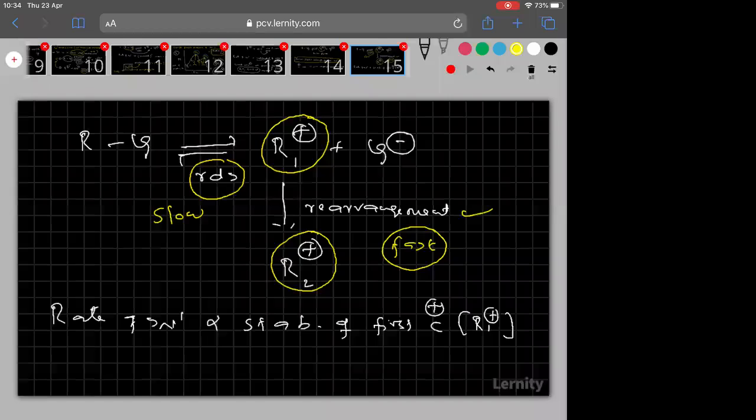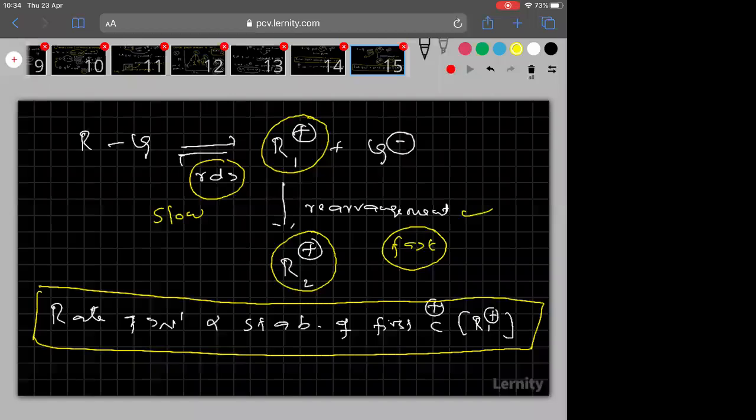So remember everyone, rate of SN1 is directly proportional to the stability of that carbocation which is formed in the RDS step. That means which is formed first, but not which is formed later. Please try to understand this point, everyone. Rate always depends on the stability of that carbocation which is formed first, but not later.